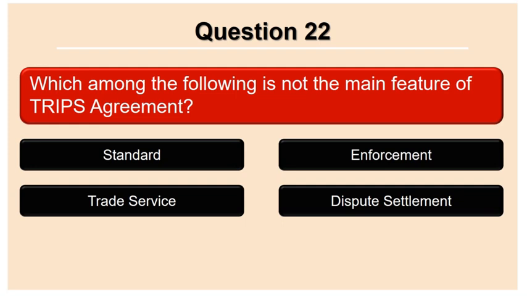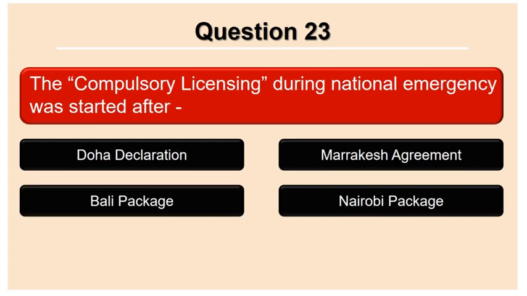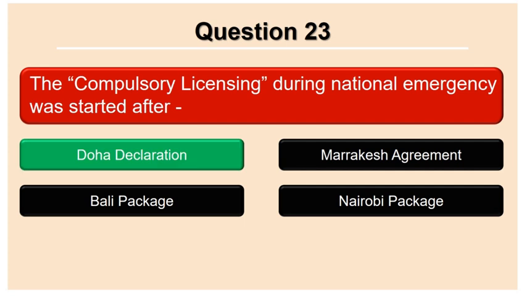Which among the following is not the main feature of TRIPS agreement? Standard, enforcement, trade service, dispute settlement. Answer: trade service. So the main features of TRIPS agreement are standard, enforcement, and dispute settlement. The compulsory licensing during national emergency was started after Doha Declaration, Marrakesh Agreement, Bali Package, Nairobi Package. Answer is Doha Declaration.